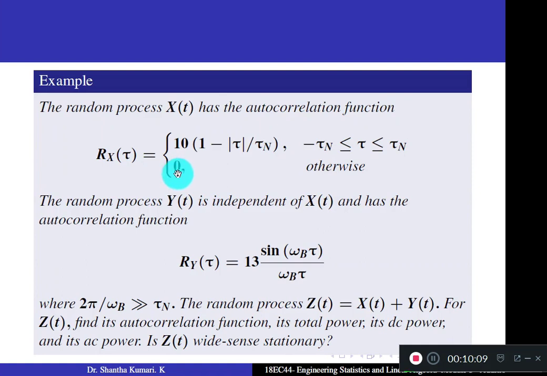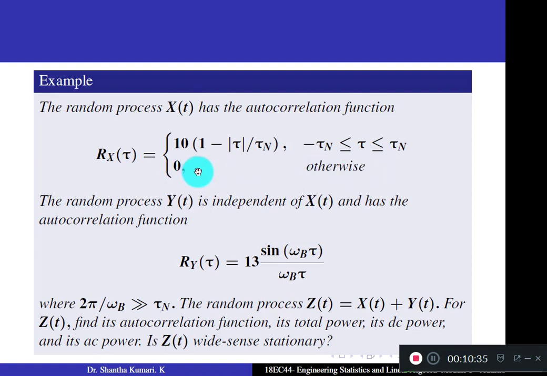Answer is 0. Even if you are using the first definition, what is the maximum value of tau? Tau n. Tau tends to infinity, but the maximum possible value is only tau n if you are using the first definition. In that case, tau n by tau n cancels, correct? You get 1, 1 minus 1 becomes 0. Otherwise, anyway, tau becomes infinity.